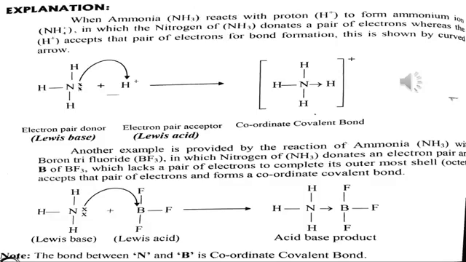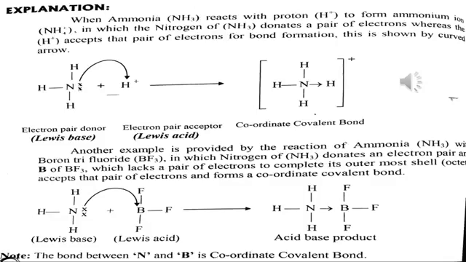Now look at the example. When ammonia reacts with a proton H+, here you can see on the left hand side of the arrow of this reaction, ammonia NH3, nitrogen is attached to 3 hydrogens, and it is ammonia NH3.